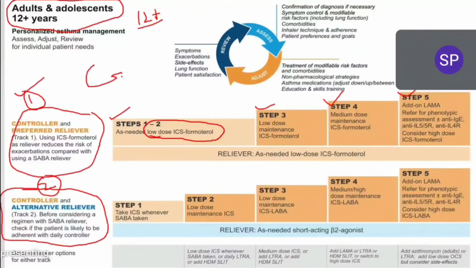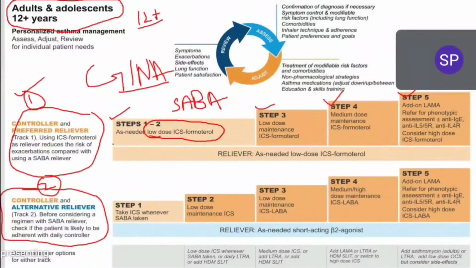In GINA guidelines, which are recent guidelines, in track 1, the preferred treatment, in the first and second step, we don't have SABA. Listen carefully, we don't have SABA. GINA guideline is telling us that if anybody is recently diagnosed with asthma and has symptoms, initially we have to start with corticosteroid only. No SABA, no LABA, nothing.